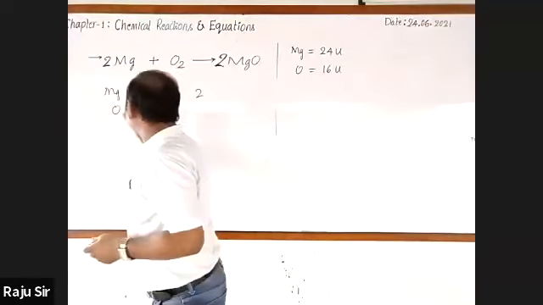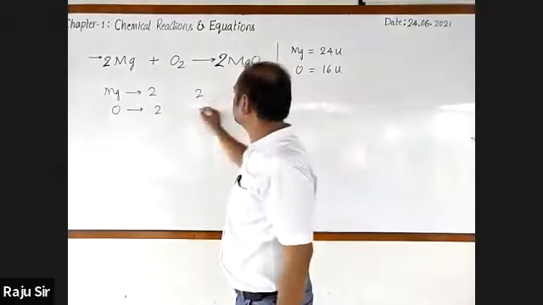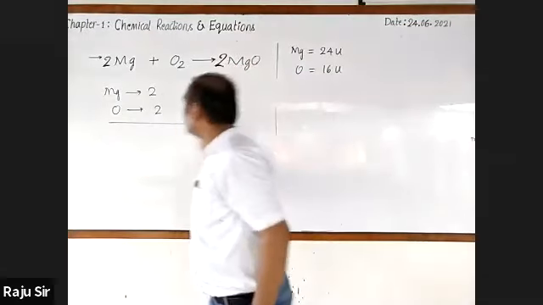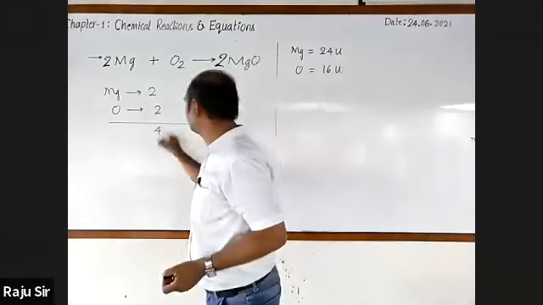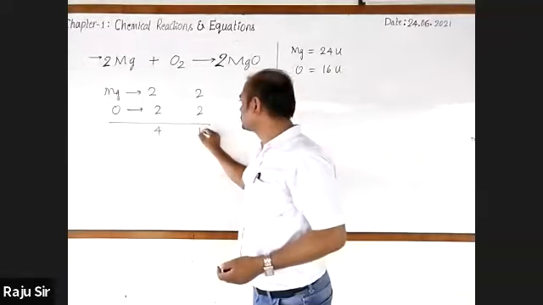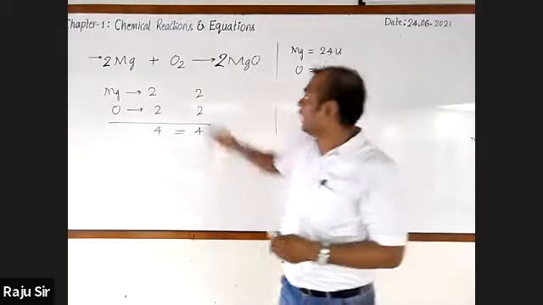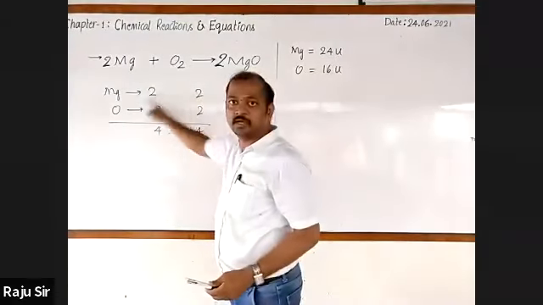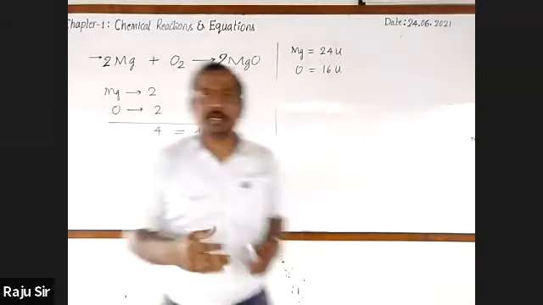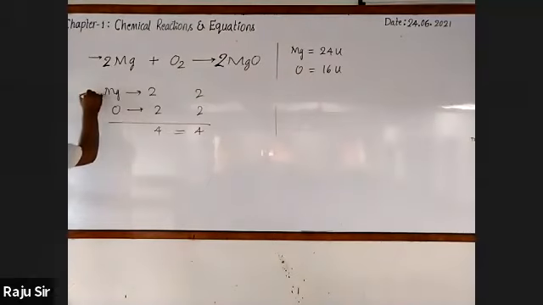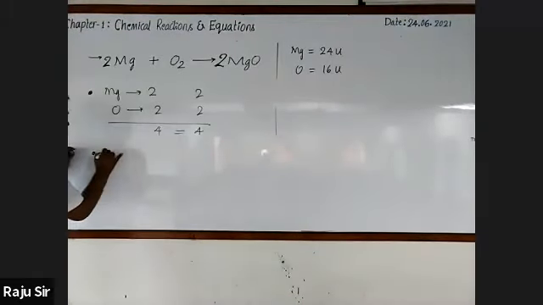Next, oxygen, number of atoms on the reactant side, 2. Product side, 2. Now observe the total number of atoms on the reactant side, 2 plus 2, 4. Product side, 2 plus 2, 4. It is equal. The number of atoms of each element on the reactant side and product side is equal. Not only that, let us go for checking out the mass of the reactants and the mass of the products.